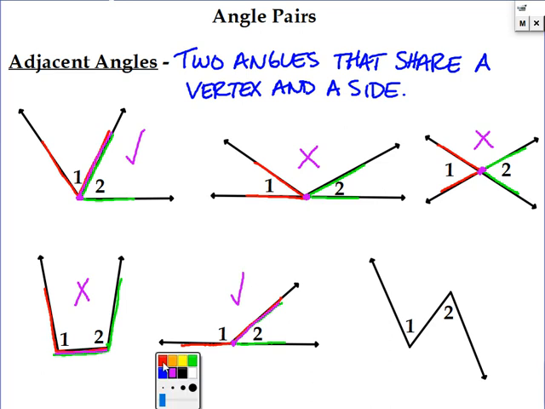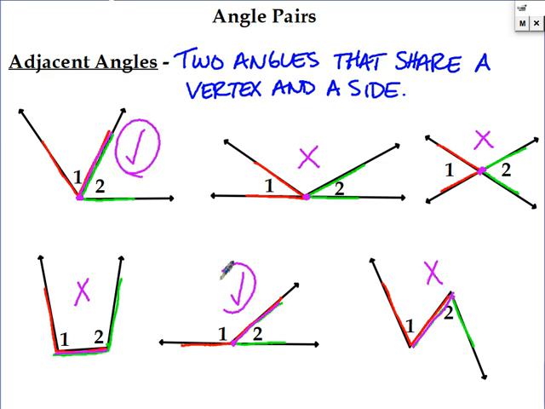And finally, my last pair here, angle 1 and angle 2. And again, just like a previous pair, they don't share a vertex, but they do share a side. But no, they are not adjacent. So we only have 2 adjacent angles here, these 2. So just remember, if you're dealing with adjacent angles, they have to share a vertex and a side. So they have to be right next to each other, touching, because their sides have to share.